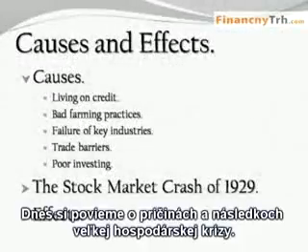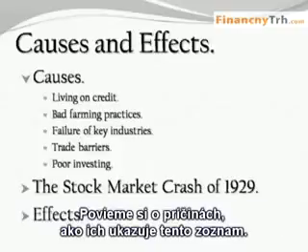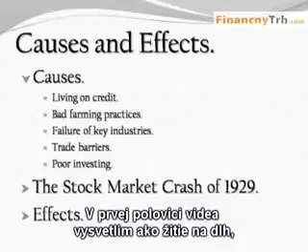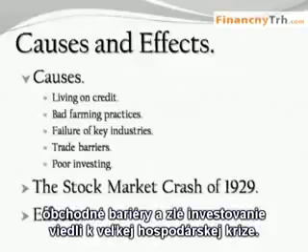Today we'll be discussing the causes and effects of the Great Depression. Go ahead and take a look at this list and notice these are the causes we'll be discussing. In this first half of the video, I'll be explaining how living on credit, practicing bad farming techniques, the failure of key industries, implementation of trade barriers, and poor stock investment led to the Great Depression.